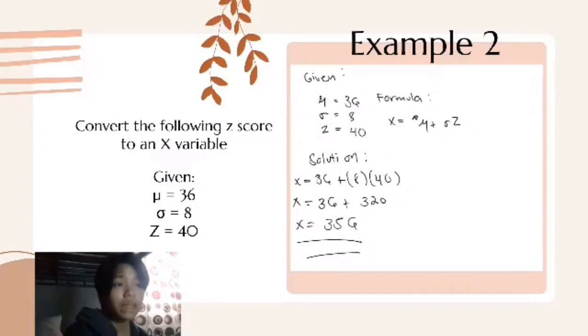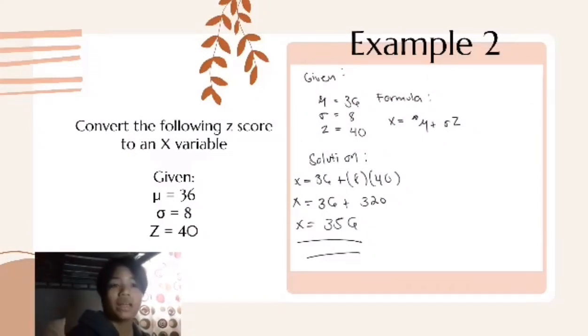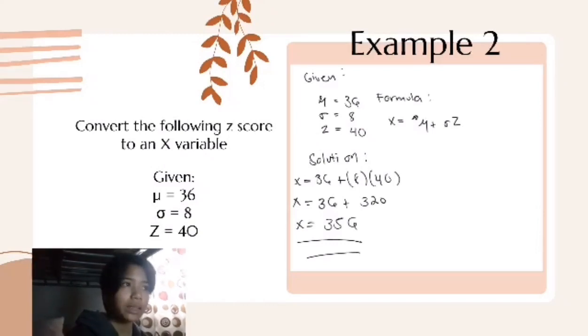Second example, convert the following z-score to an x variable. The givens are a mean of 38, a standard deviation of 8, and a z-score of 40. I replaced the formula with the given variables and it became x equals 38 plus 8 multiplied by 40.